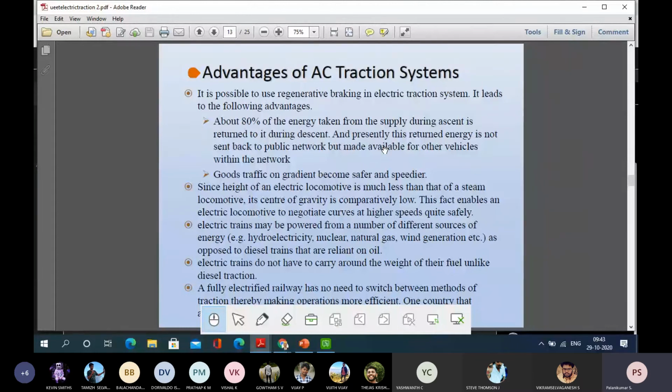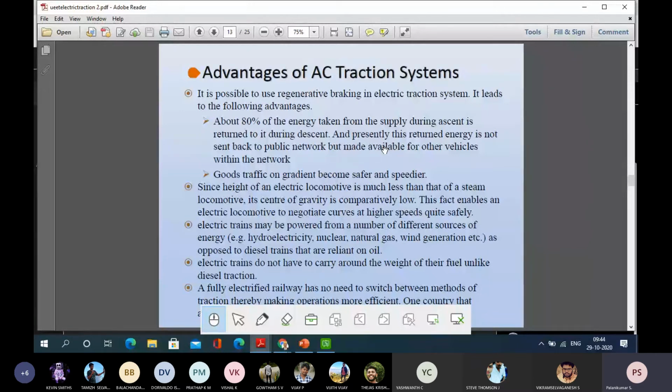Since the height of an electric locomotive is much less than that of a steam locomotive, its center of gravity is comparatively low. This enables an electric locomotive to negotiate curves during the laying of railway lines. At higher speed on a curve, an engine may fall down or derail.